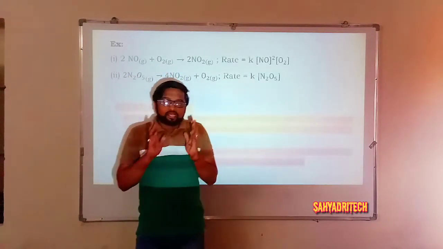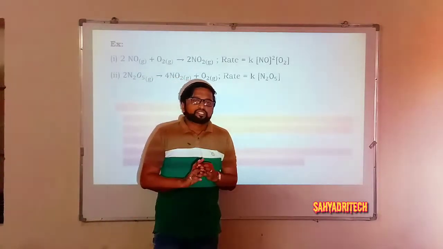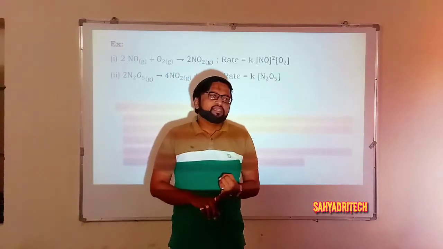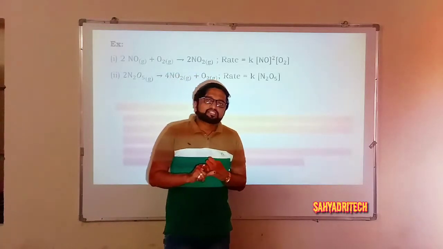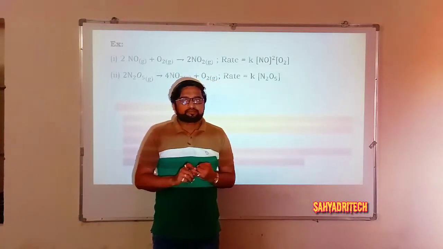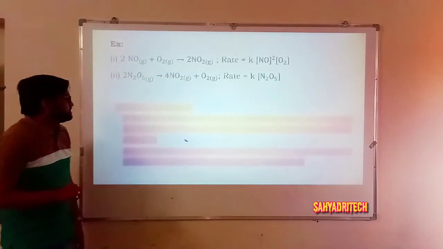So overall, what is to be remembered is that when you think of the rate law or rate expression, the first point is that it is an experimental quantity. Then how do we get the rate law? Only by knowing the mechanism of a reaction. So what is to be remembered?